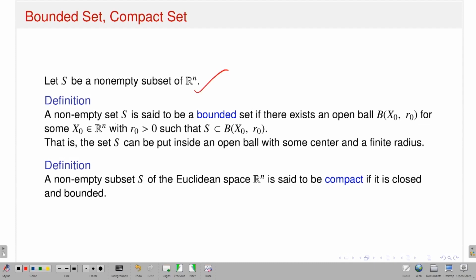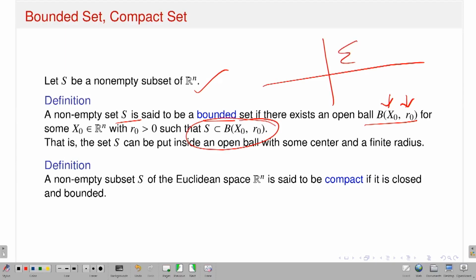I will say that a non-empty set S is a bounded set if there exists an open ball with some center x naught and some finite radius r naught such that my S is fully contained in that ball. So again, you draw a picture in R2. Suppose this is my R2, take a set, suppose this is my S, and I will say that this is a bounded set. Why? Because I can draw a big open ball with some center x naught and some finite radius r. So if that happens, then I will say that my set is bounded.